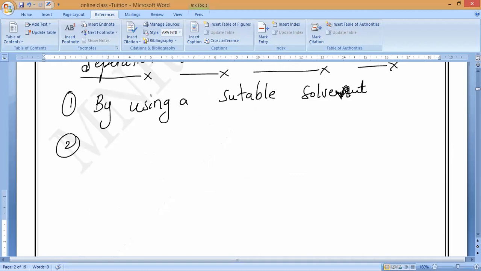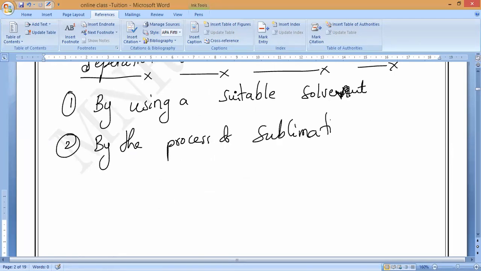Second one, by the process of sublimation. What is the second one? By the process of sublimation.